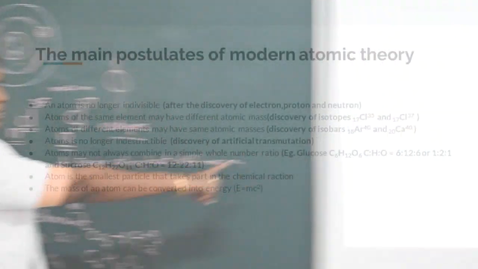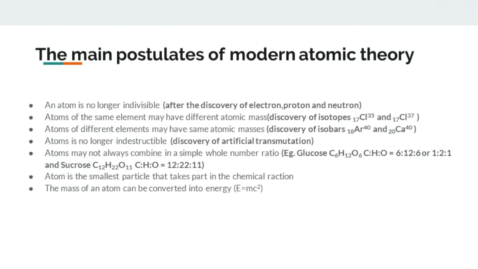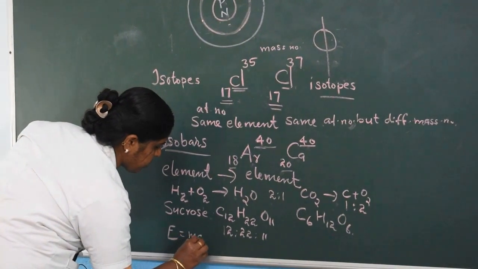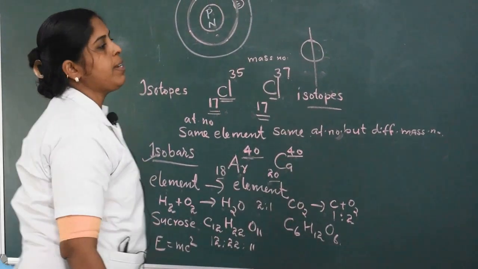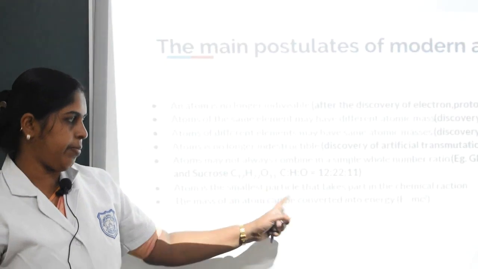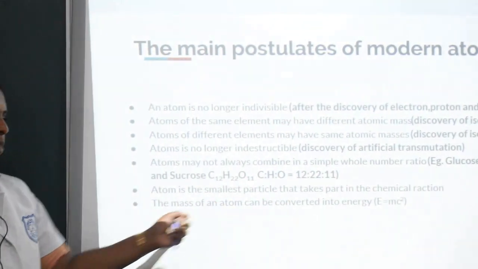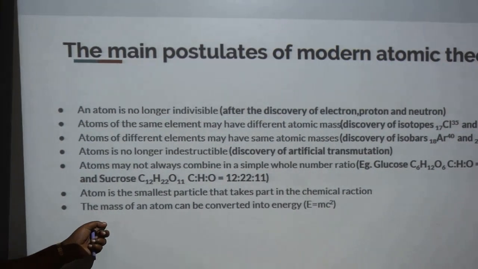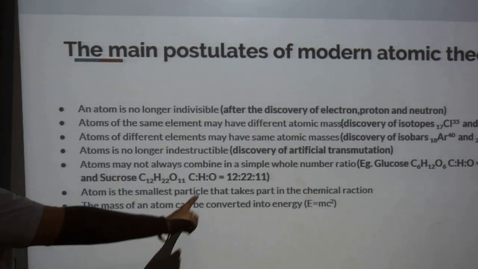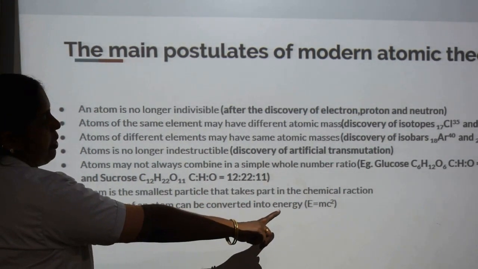Next, the last point: the mass of an atom can be converted into energy. This is in accordance with Einstein's equation, E = mc². From the mass of an atom we get energy. This principle is used in nuclear reactors. By conducting chain reactions on the mass of an atom, we get energy. That is E = mc².